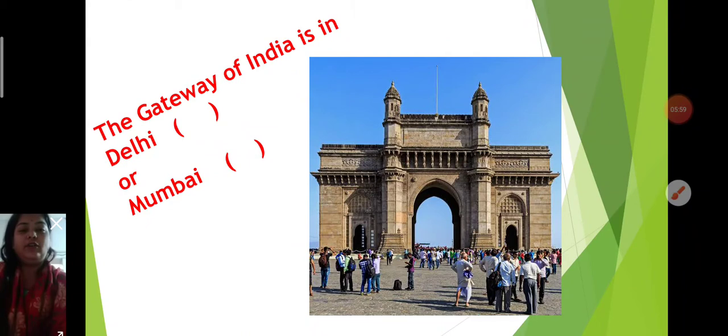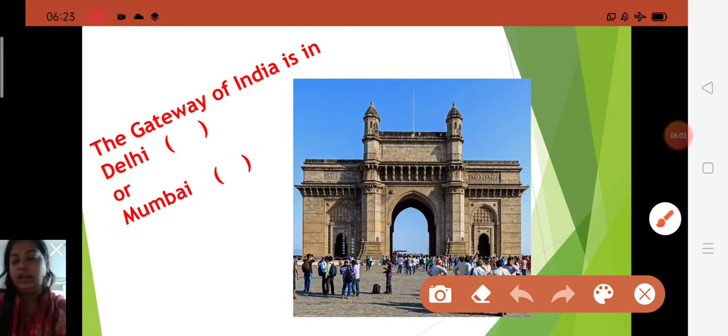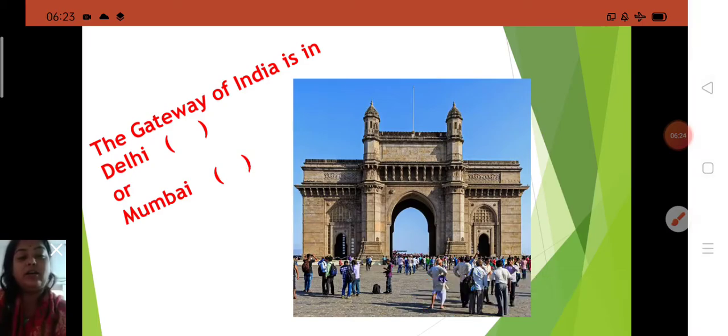The Gateway of India is in Delhi or Mumbai? You all know, children, what the Gateway of India is? It is the famous monument of Mumbai. Yes, it is the famous monument of Mumbai, and it was built by the government of India. And here it is asking, the Gateway of India is in Mumbai. It is a famous monument of Mumbai. Okay, children. Now next.